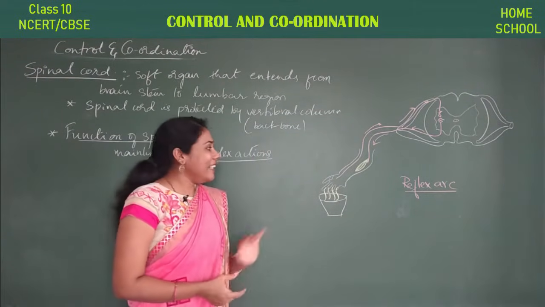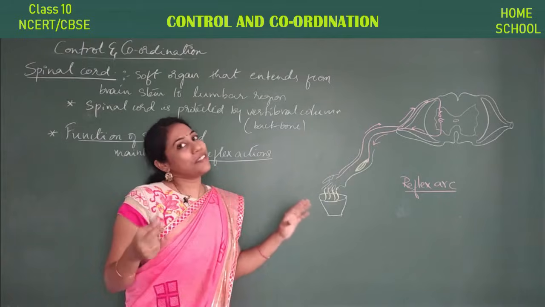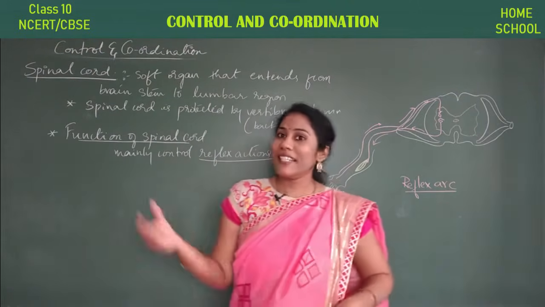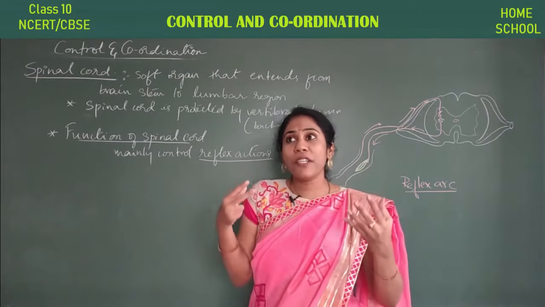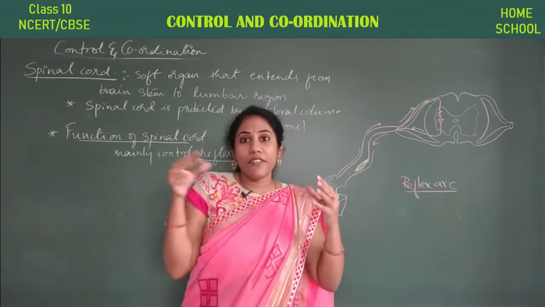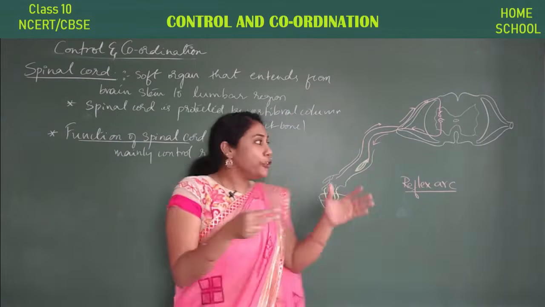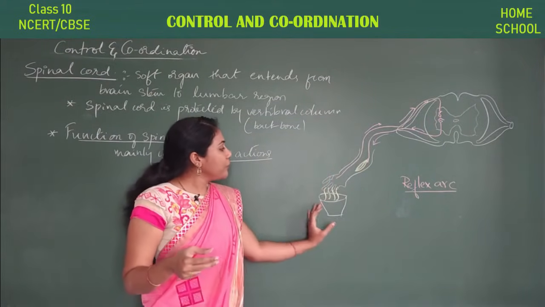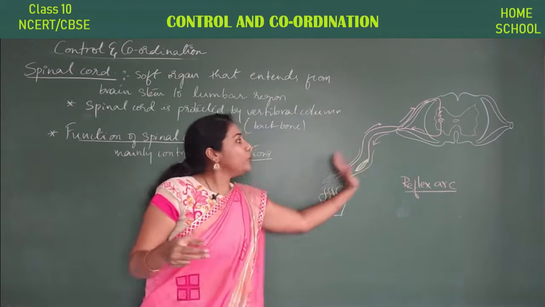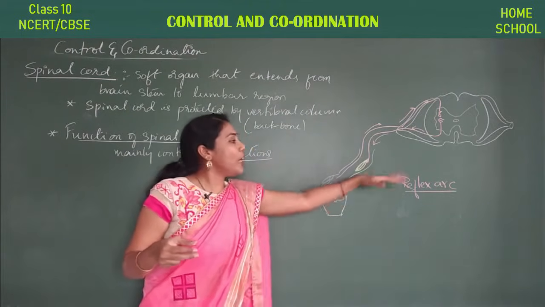Let us talk more about reflex actions now. Let us see the definition and why the information is not directly going to the brain. You can see a diagram here, this is a hand, and the moment you touch hot water, automatically you take your hand back.